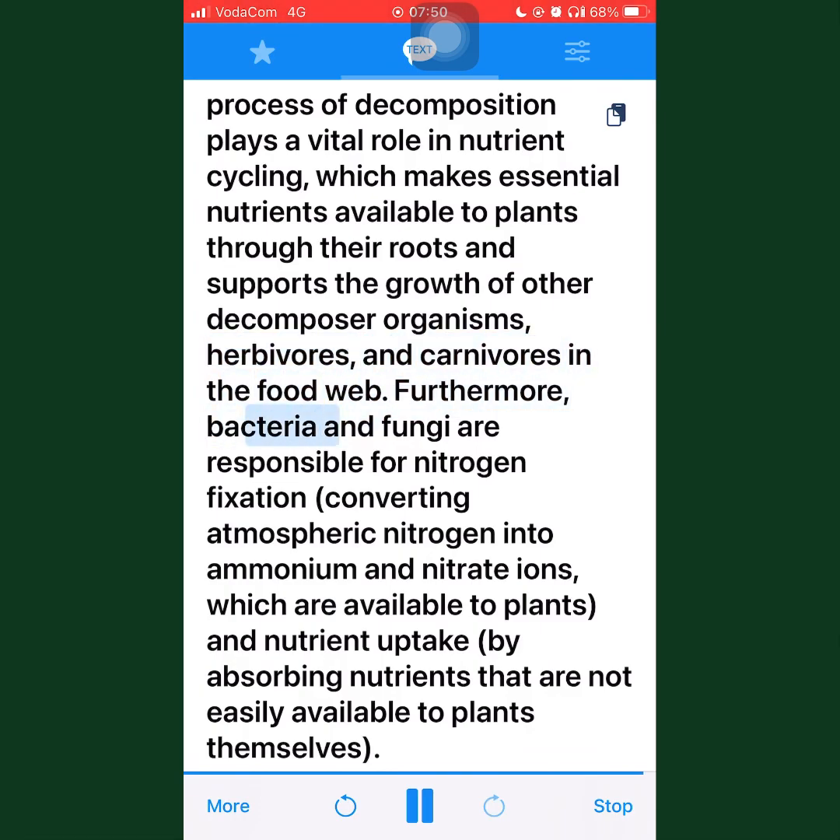Furthermore, bacteria and fungi are responsible for nitrogen fixation, converting atmospheric nitrogen into ammonium and nitrate ions, which are available to plants, and nutrient uptake. By absorbing nutrients that are not easily available to plants themselves,